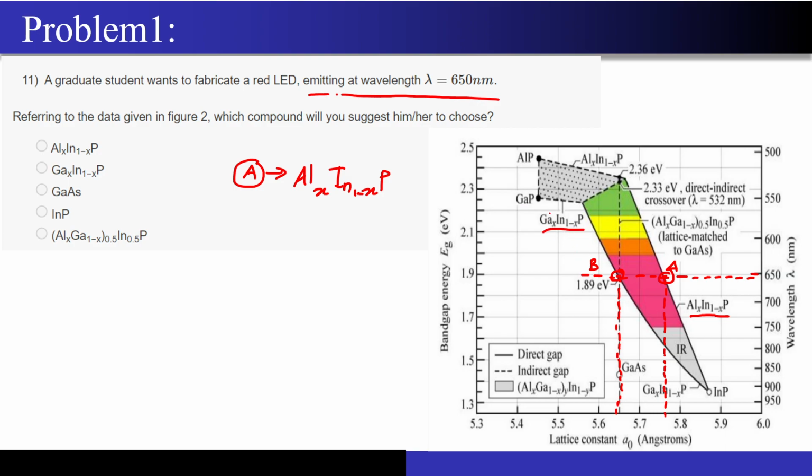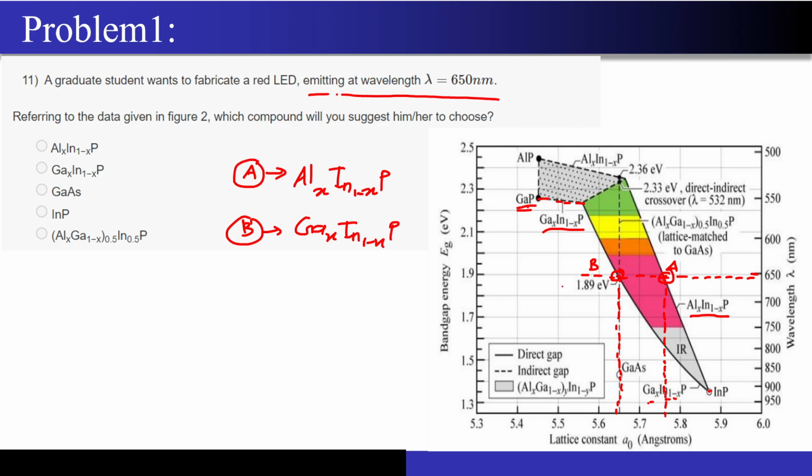If you look, how am I judging the material? This is gallium phosphide over here, and over here I have indium phosphide. So it is a combination of gallium, indium, and phosphorus. That's how I got gallium X, indium 1 minus X, and P. So corresponding to point number B, I have Ga X, In 1 minus X, and P.